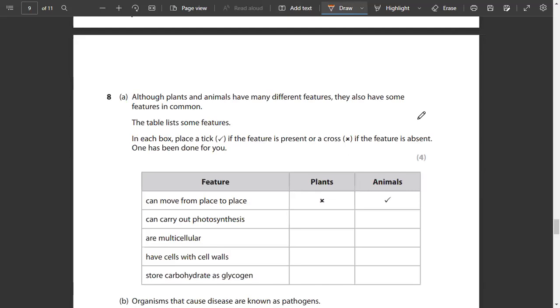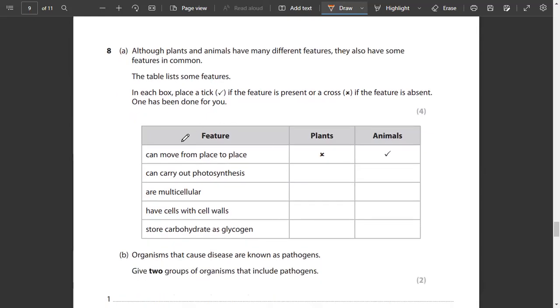Although plants and animals have many different features, they also have some features in common. The table lists some features. In each box, place a tick if the feature is present or place a cross if the feature is absent. One has been done for you. अगर हम बात करें plants or animals की, they can move from place to place. Plants cannot move. Animals, yes, animals can move from one place to another. Can plants carry out photosynthesis? Yes. Can animals carry out photosynthesis? No. Are plants multicellular? Yes. Animals, they are also multicellular. Do plants have cell walls? Yes, they do. किससे बनी होती है? Cellulose.